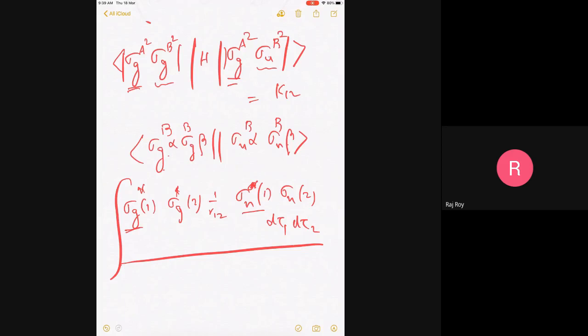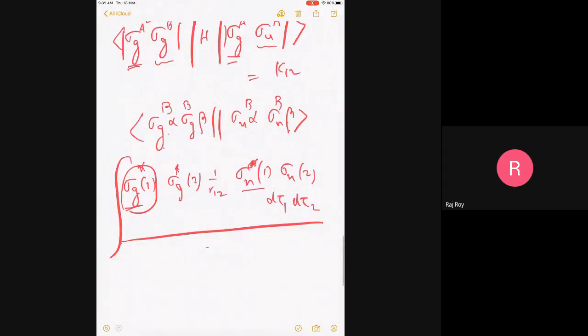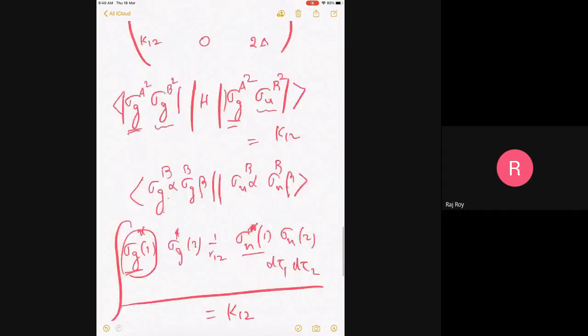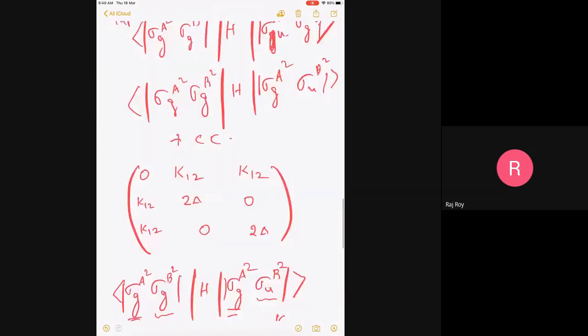So it is an integral involving the 2 orbitals. And this we are calling K1. This is just by definition. I'll come to a more general term in CI, but this is just K12, and that is essentially the 2 electron integral that we are talking about. So that's the definition, and 2 delta I already defined.